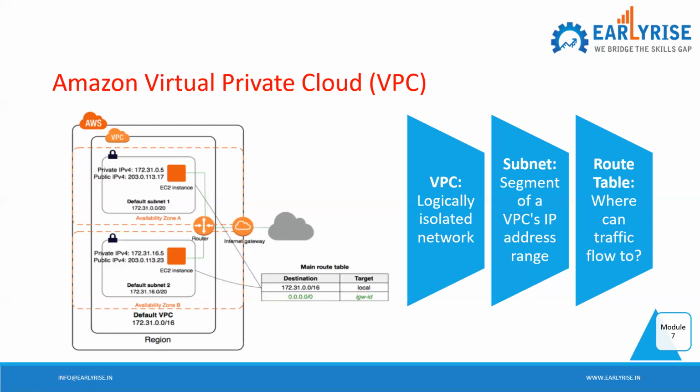Routing is actually the first line of security. You need to be very careful with routing. From inside out, which range of IP addresses can communicate from one network to another network is first decided by the route table itself. So you need to be very careful with the route table.